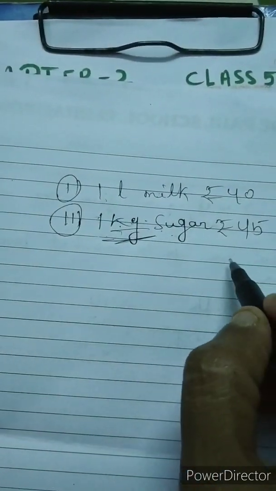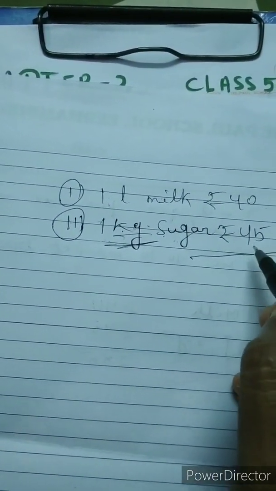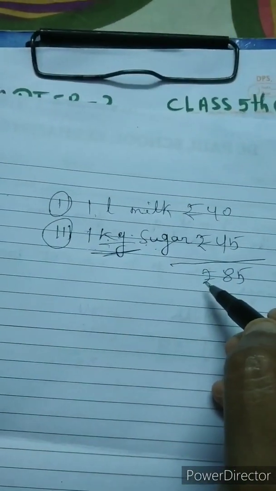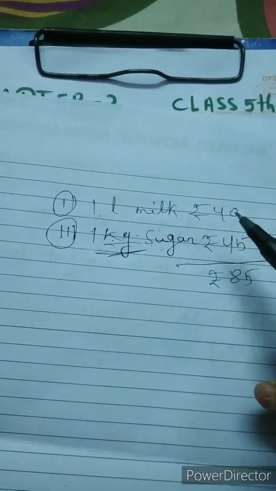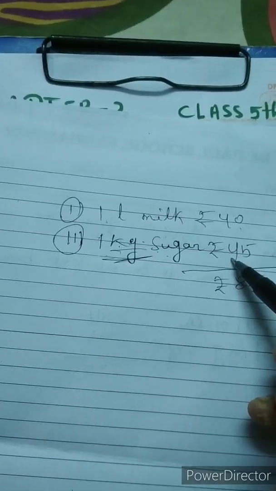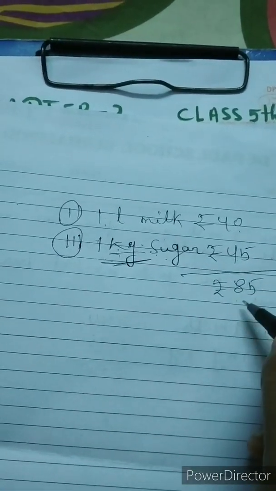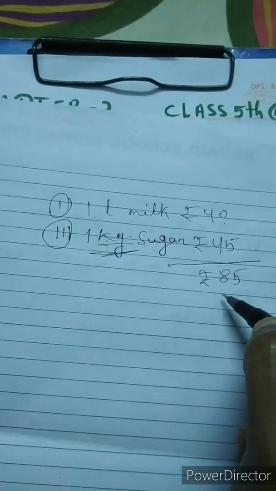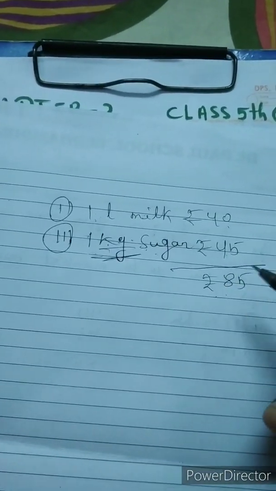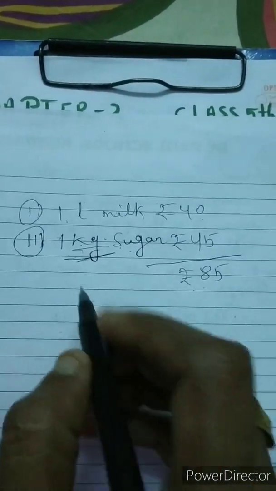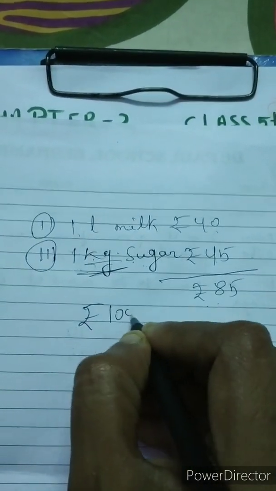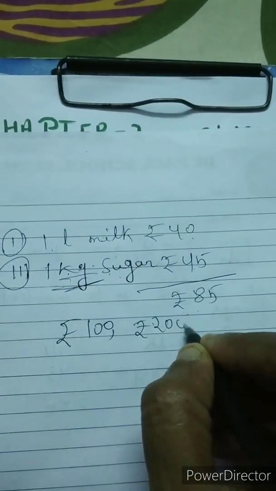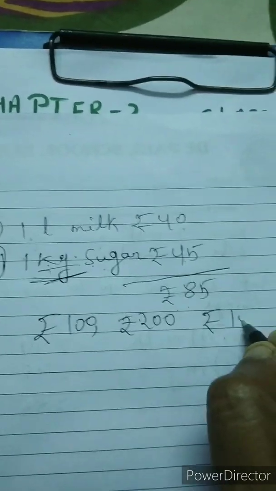Okay, now if I add these two, how much money will I require? This is rupees 85. I require 85. Now you think, how much money will you take to market so that you can buy both and just come back. Exactly 85 we could take, but if we don't know the exact cost, then there are many possibilities. One person can take rupees 100 and another person can take rupees 200. Okay, now suppose a third person takes rupees 1000.